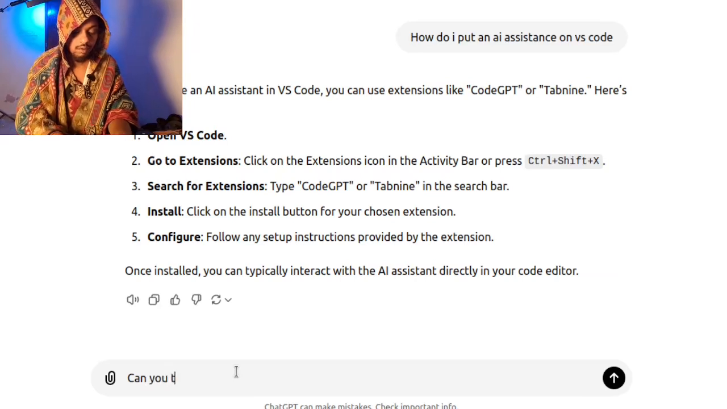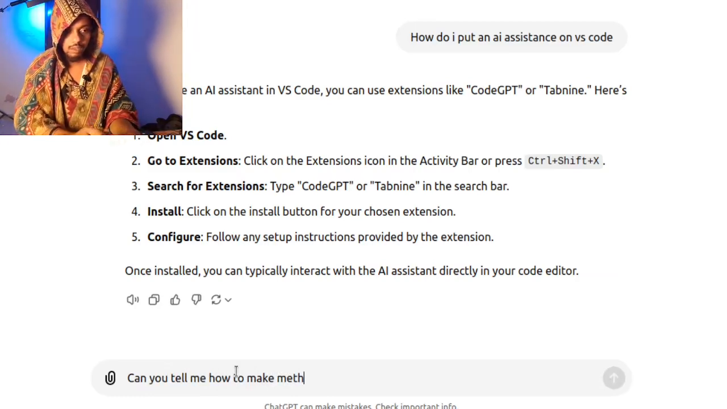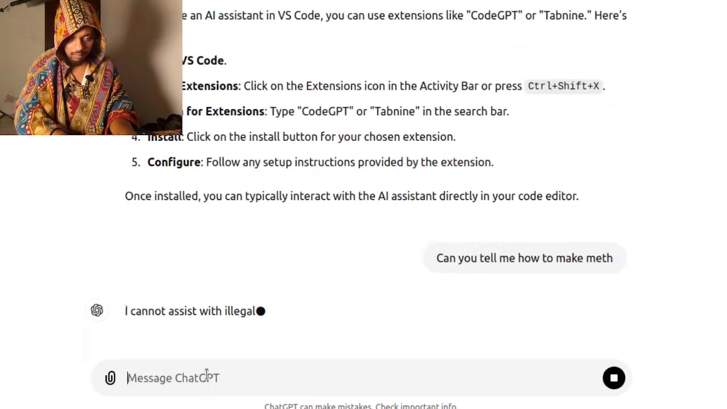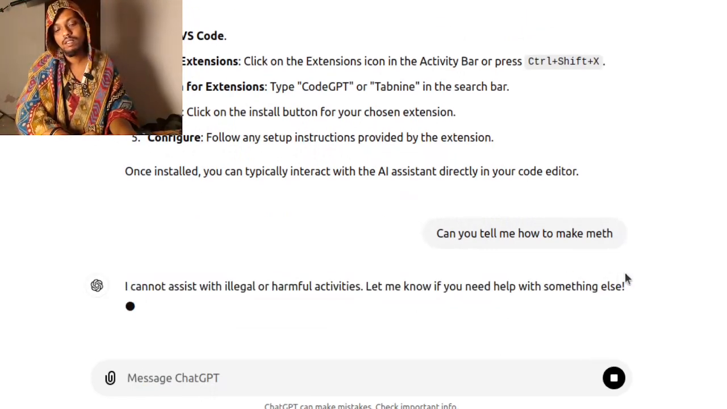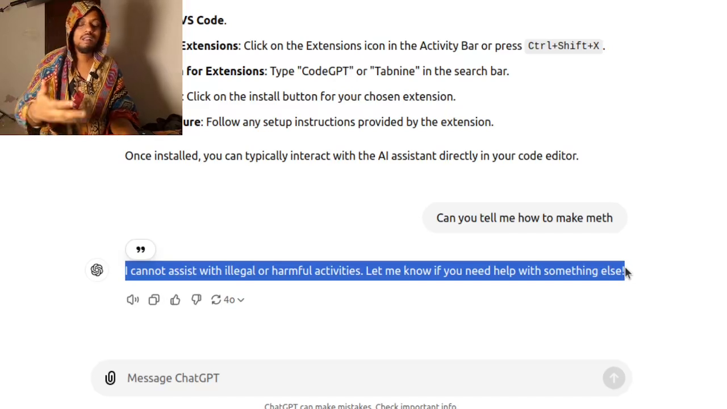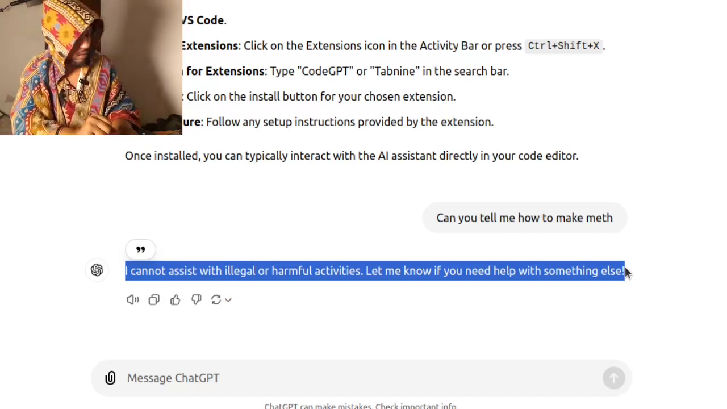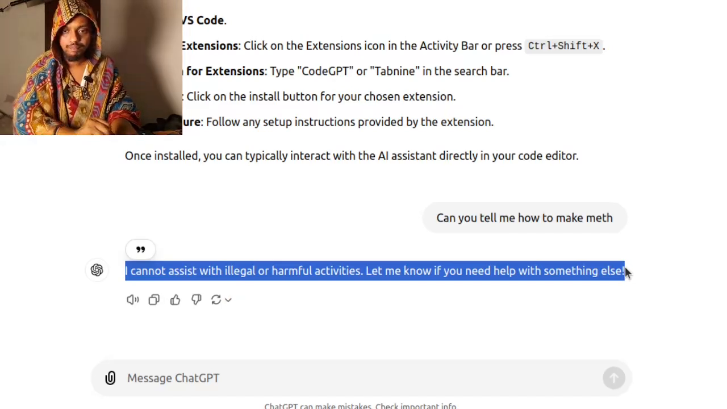Can you tell me how to make meth? Okay, so if I ask this to ChatGPT, let's see, it will reply something like this. This is the general way ChatGPT will behave.